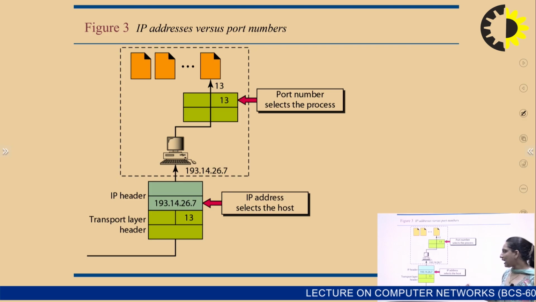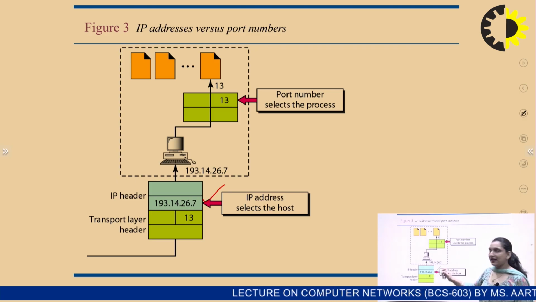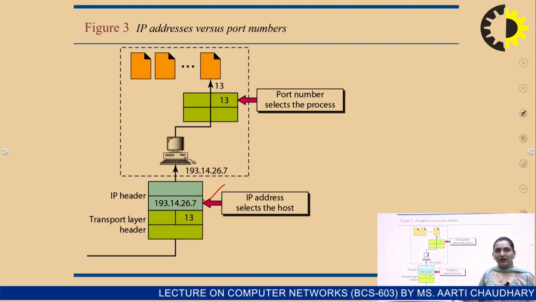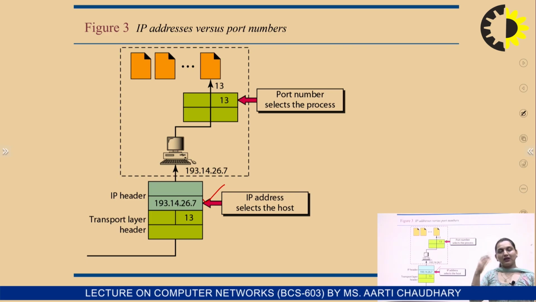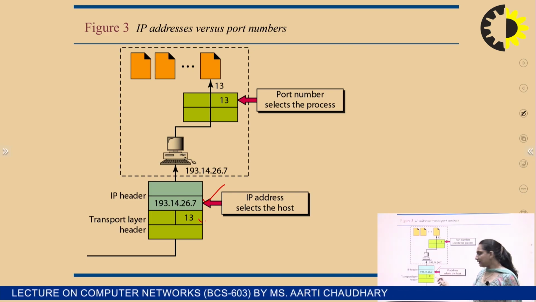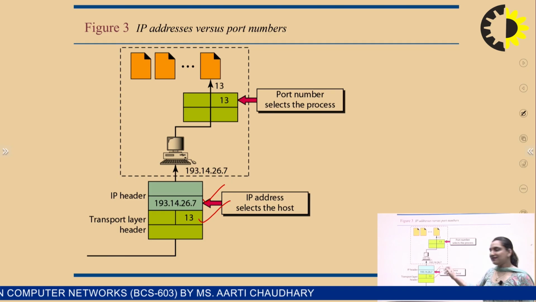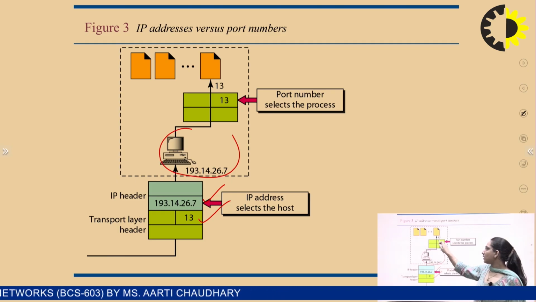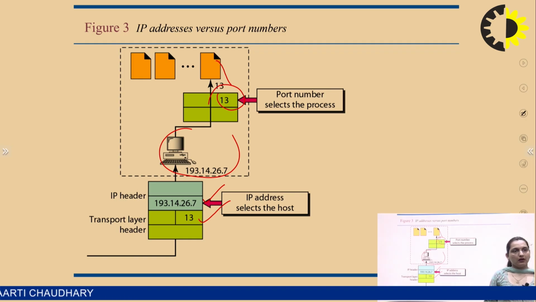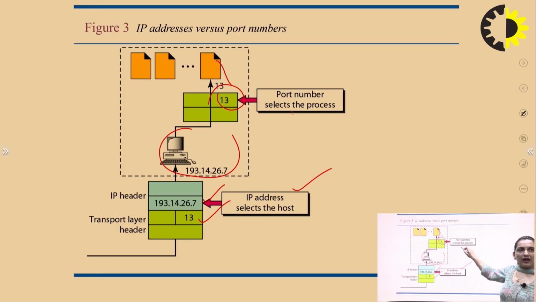When the data comes from the network layer to the transport layer, the transport layer identifies the port number on this machine, where the process is running, and delivers the data there. The IP identifies the host, and the port number identifies the process within it.